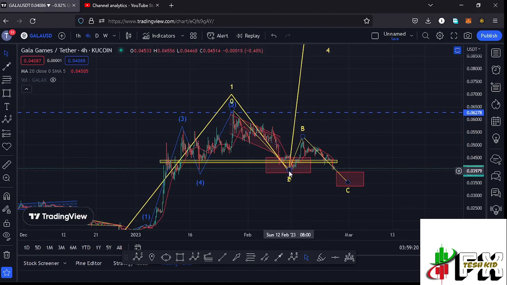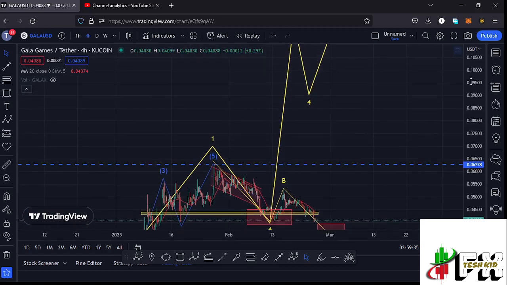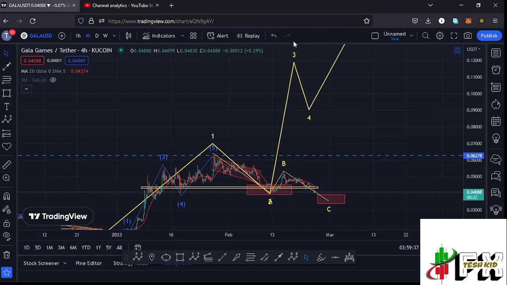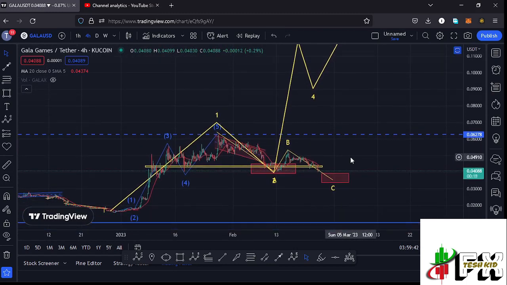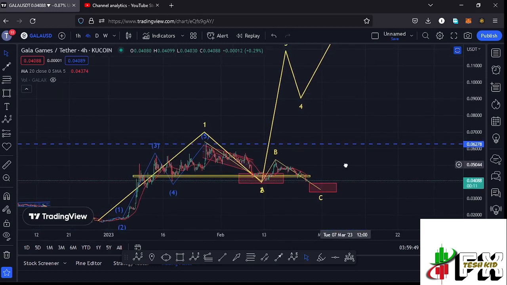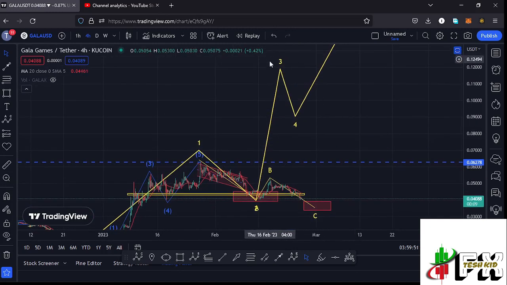So that is my breakdown targets here on the Gala Games chart, and I don't think there is reason for us to panic, because in case we see one more new low in the formation of this wave 2, then that would be another perfect entry to get back into Gala Games, so that we can ride that massive bounce to the upside in the formation of this wave 3. And this is the time that we need to use our stop losses because of the breakdown that we are seeing in the crypto market. And once the low for this higher Elliott wave count 2 is in, then we can expect our massive bounce to the upside in the formation of that wave 3.